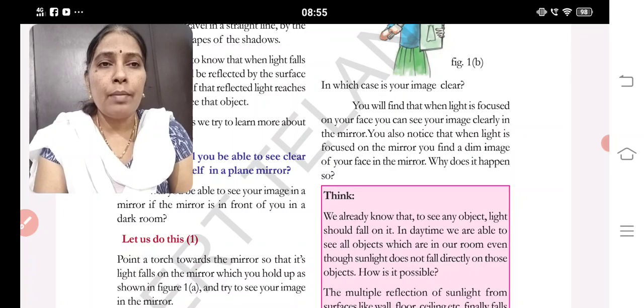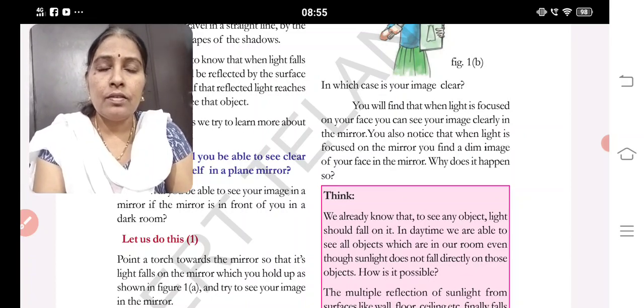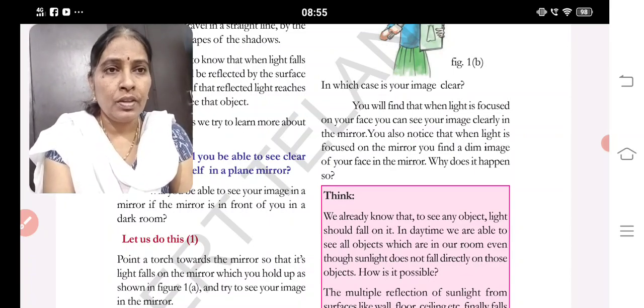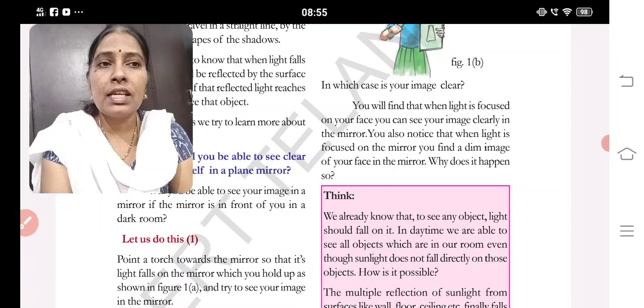Why does it happen? Two situations are given. One is you are pointing a torch towards a mirror and seeing your image, and second, you are focusing a torch on your face and seeing the image in your mirror. You will find that when the light is focused on your face, you can see the clear image.